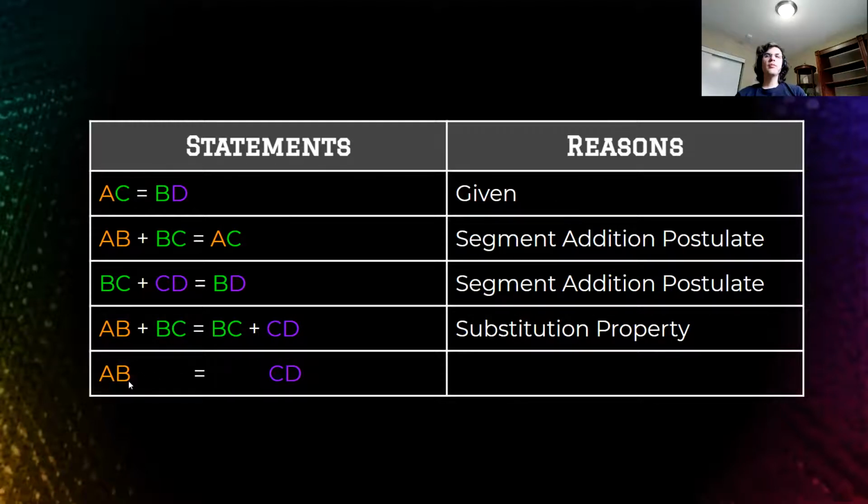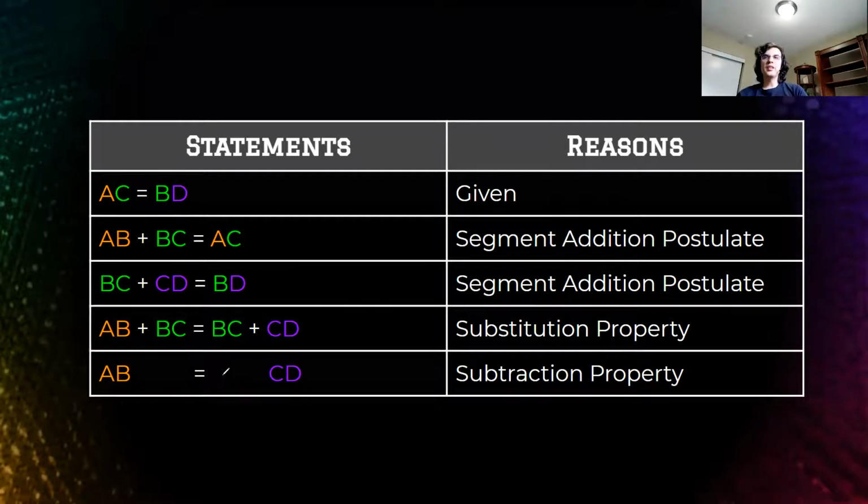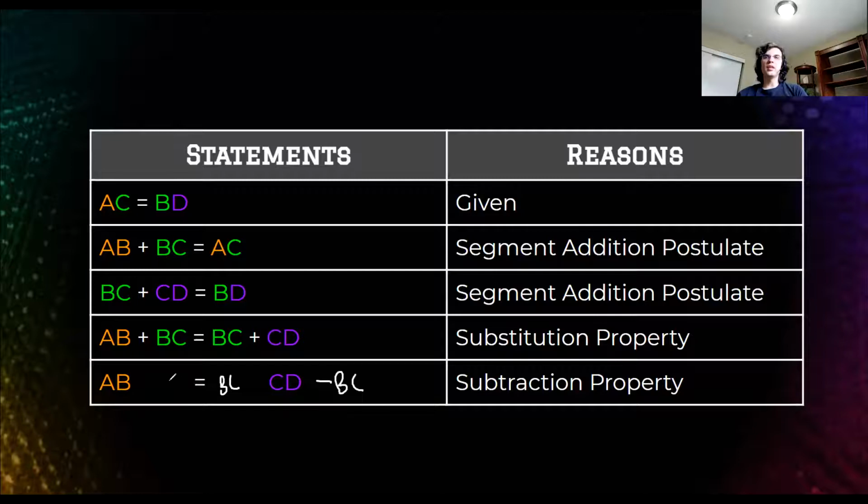And also notice I've extended outwards a little bit, the last step, to really make it clear that the BCs are removed. So I'm removing the same thing from both sides, right? What step could that be? What reason allows me to remove the same thing from both sides? That would be the subtraction property, right? Which allows me to subtract BC from both sides. So essentially what I've done is I did have a BC here, and then I subtracted BC, and likewise I had a BC over here, and I subtracted BC.